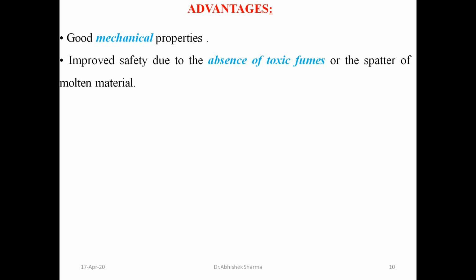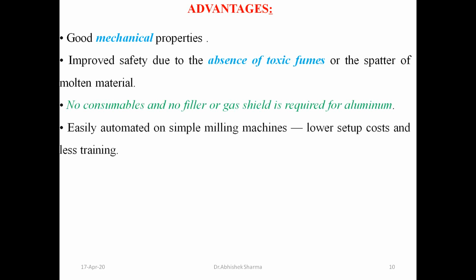Absence of toxic fumes, because there is no arc generation. Non-consumable, no filler, and no gas shielding is required for aluminum. Easily automated with a simple milling machine. If you have a milling machine, you can carry out this process using some jigs and fixtures.